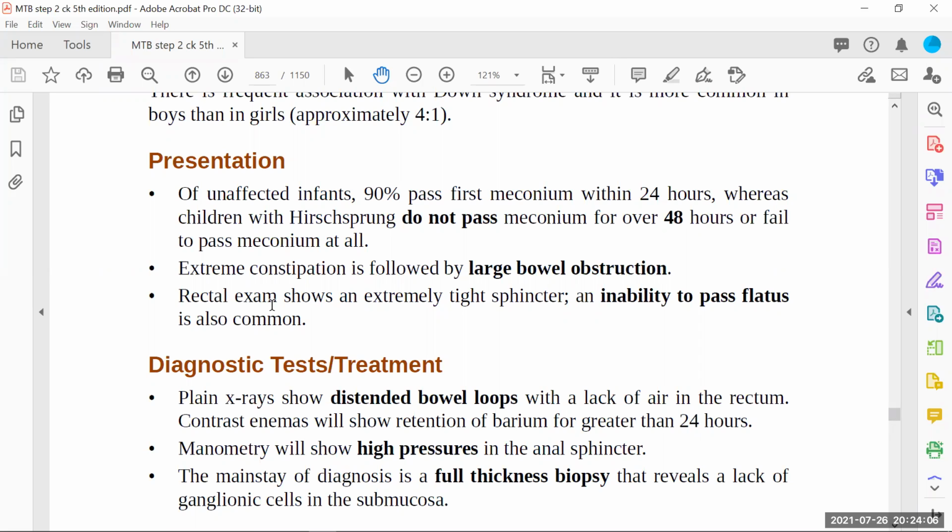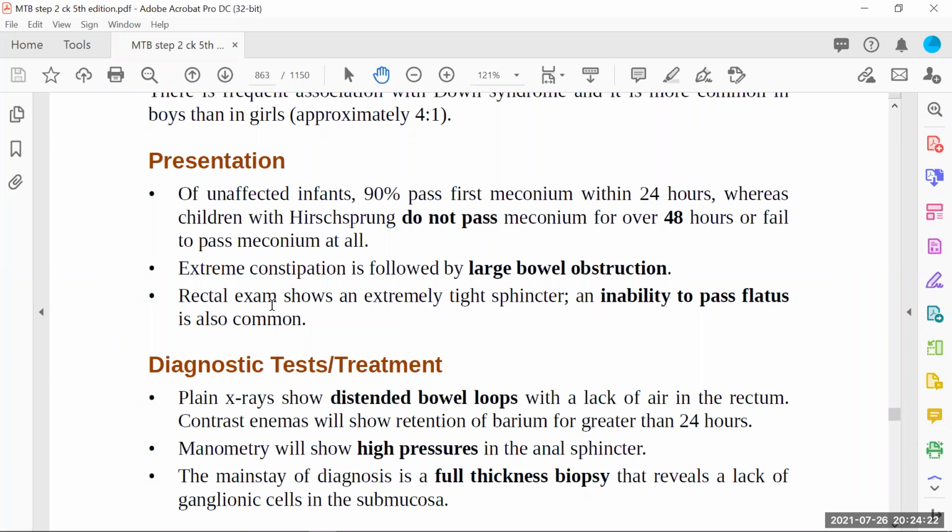So the peristalsis is there on the upper side, the peristalsis may be there on the lower side, but if in the middle the peristalsis is not there, the stool will remain stuck there, and the baby will not be able to pass it. So we have to cut that area out end to end, and we have to anastomose the two ends to each other.